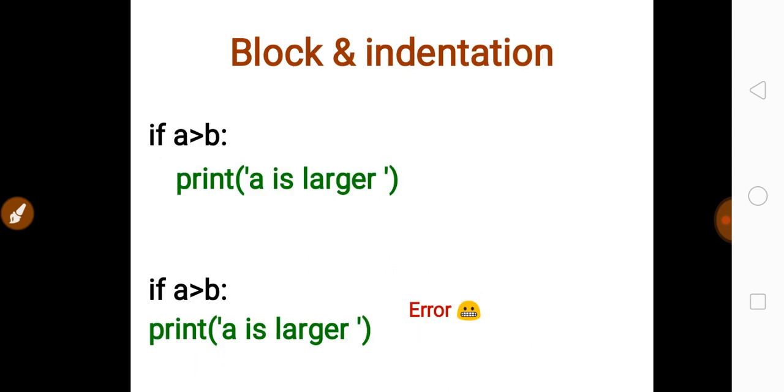Another very important thing to remember for the Python programming language is block and indentation.